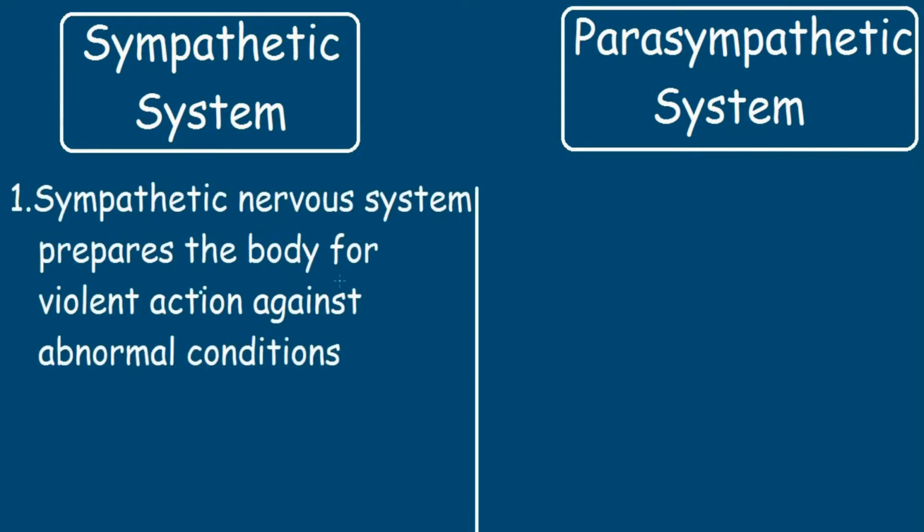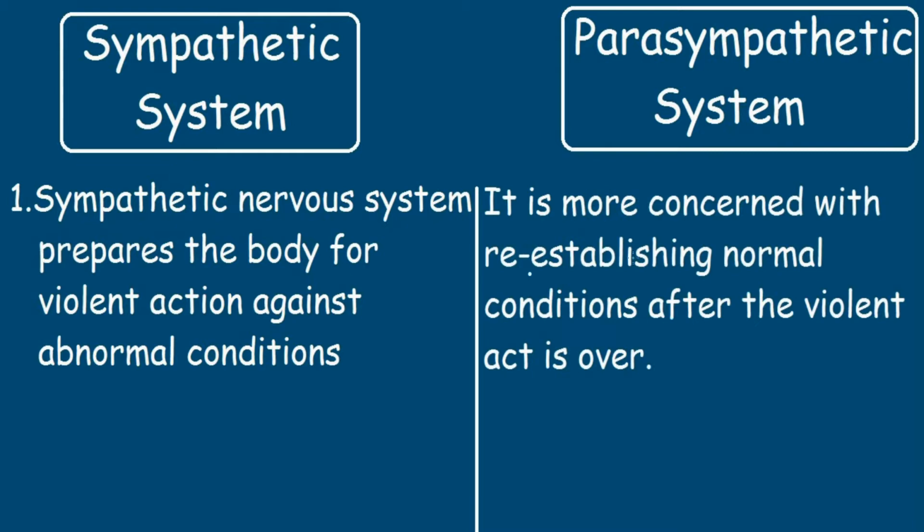Let's study the difference between the sympathetic system and the parasympathetic system. These are the two parts of the autonomic nervous system, and we will try to study the various effects these have on the various organs of our body. Firstly, the sympathetic nervous system prepares the body for violent action against abnormal conditions, while the parasympathetic system is more concerned with re-establishing the normal conditions after the violent act is over.